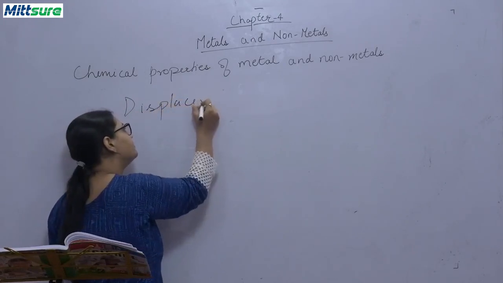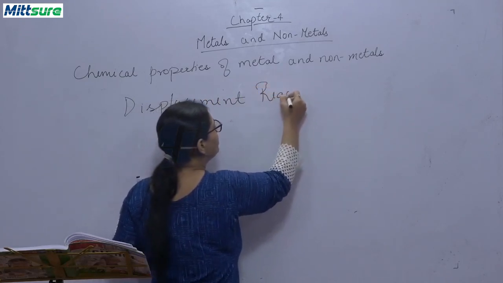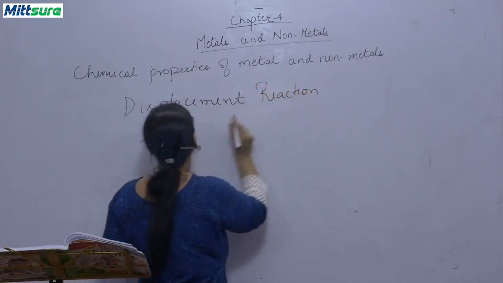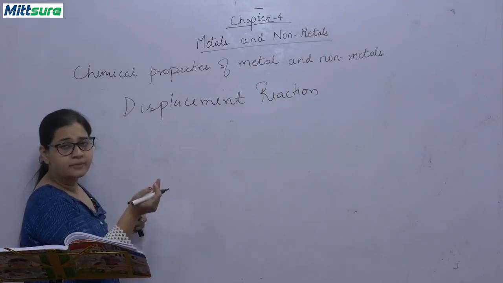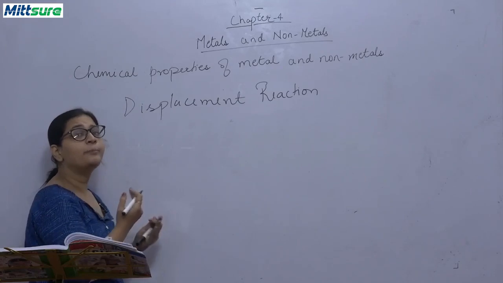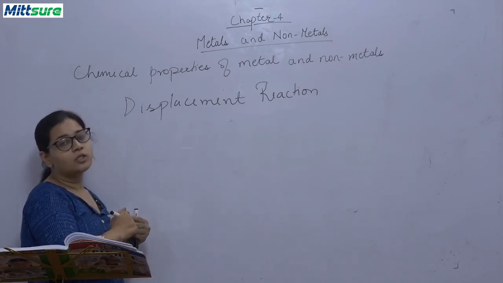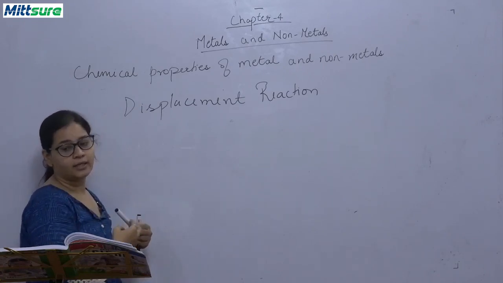Displacement reaction or replacement. As the word suggests, displacement or replacement, इसका मतलब क्या होता है बच्चा, कोई चीज किसी को replace कर रहा है. And how will it be replacing? On the basis of their reactivity.